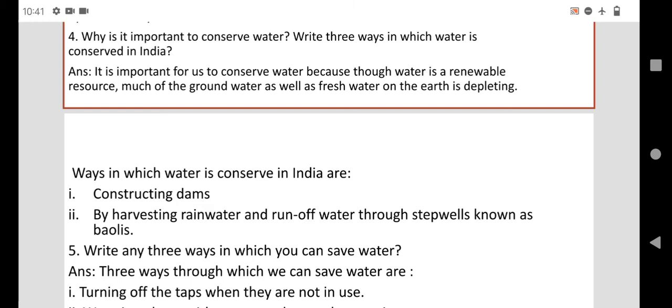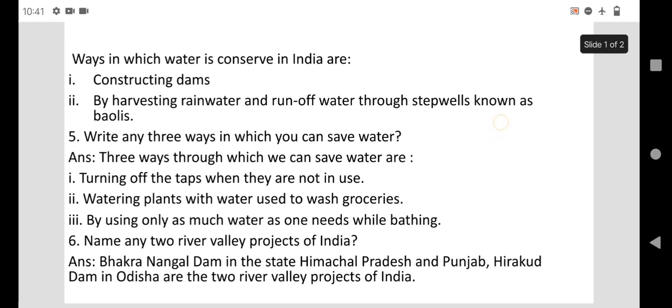Write 3 ways in which water is conserved in India. Ways in which water is conserved in India are constructing dams and by harvesting rainwater and runoff water through step wells known as bowls.